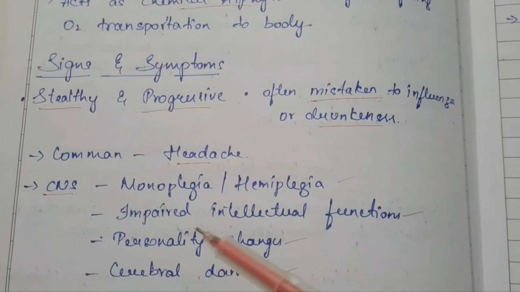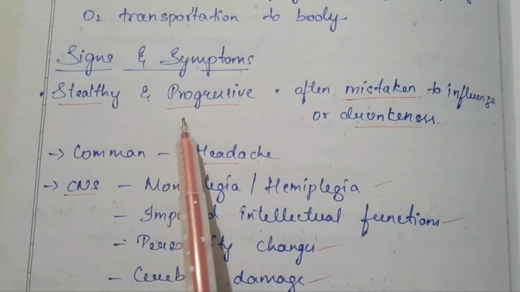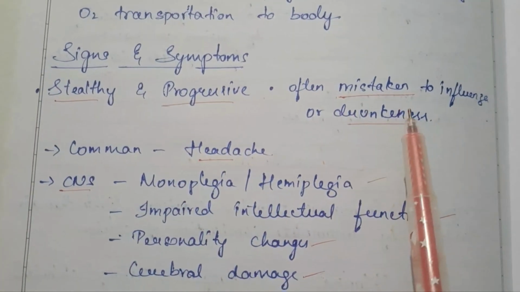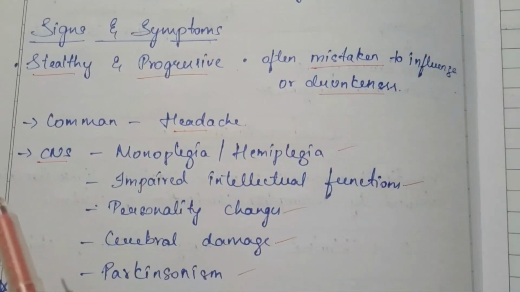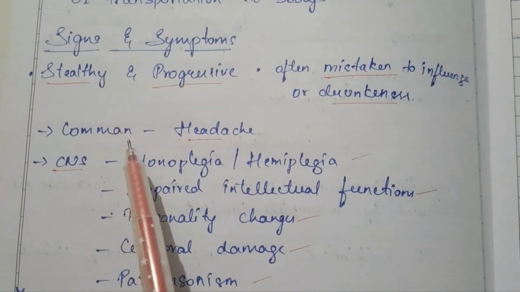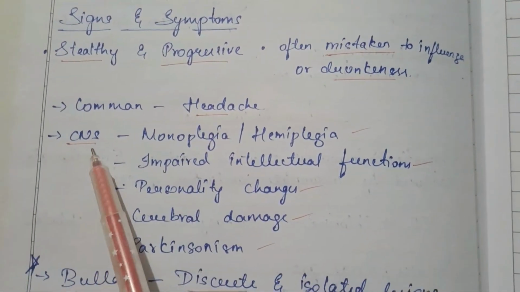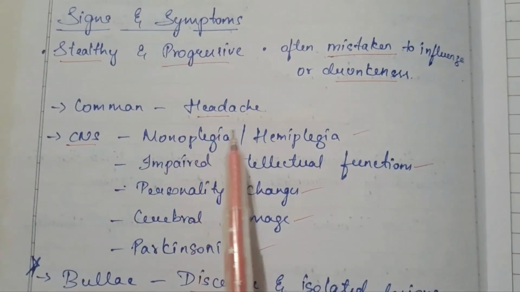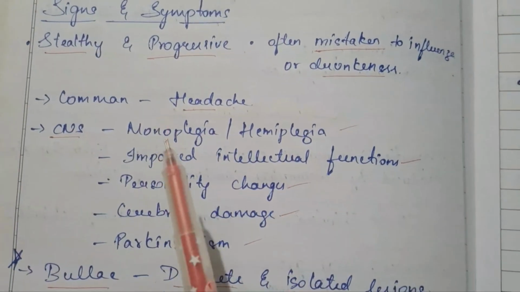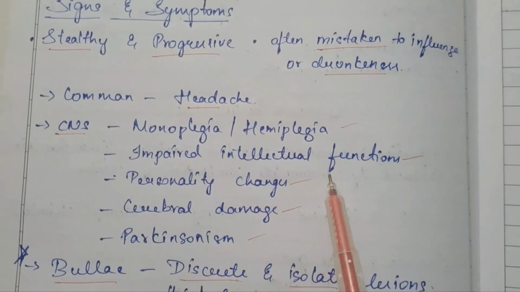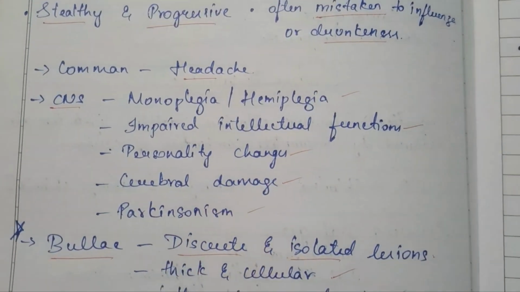Next are the signs and symptoms. It is stealthy and progressive, often mistaken for influenza or drunkenness-like conditions. Here the most common sign or symptom is headache. In the CNS, we can see monoplegia, hemiplegia, which is the paralysis, impaired intellectual functions, personality changes, cerebral damage, Parkinsonism.